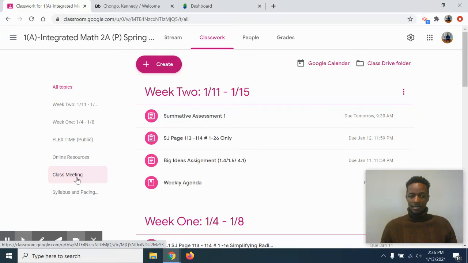Class meeting will be under that topic. And then online resources, and that topic will contain links to all the different online platforms that we use in our course for this semester. FlexTime is an important one. Students at some point are going to need to reach out to me directly when they need to complete an assessment, make up a homework assignment, or do a retake of a quiz or summative assessment. All those things can be accomplished in FlexTime.